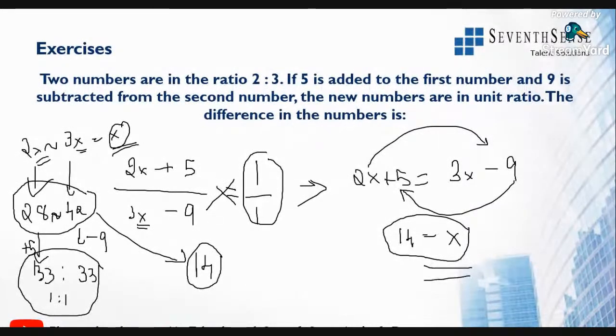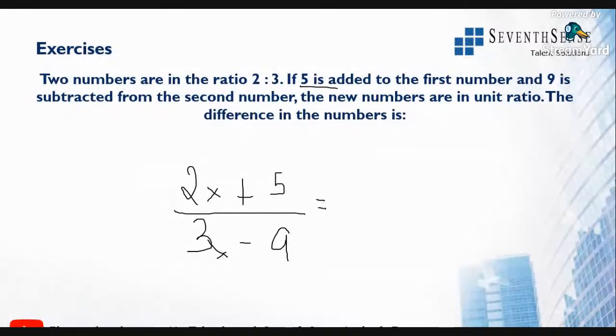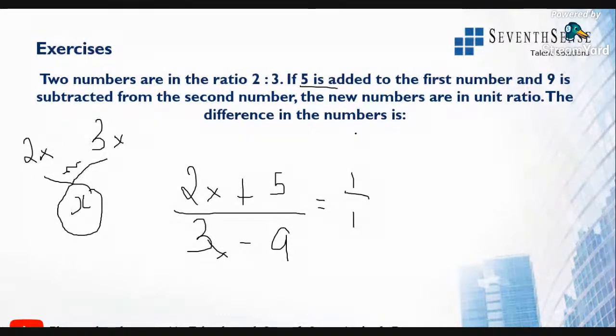All right, I'll repeat the method, don't worry. Now there are two different numbers, 2x and 3x. Since they are in the ratio, I'll take it in fractions. So this means what? 2x plus 5, that is if 5 is added to the first number and 9 is subtracted from the second number, the value will be 1 is to 1. Now what are they asking? The numbers are in the ratio 2x and 3x. So if they take the difference, what will be the difference between the numbers? It is nothing but x. If you just find out the x value, you will get to know the difference directly.